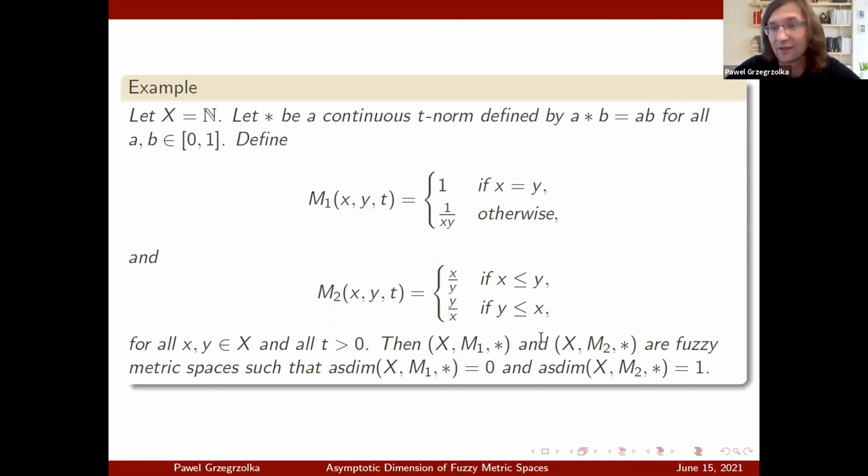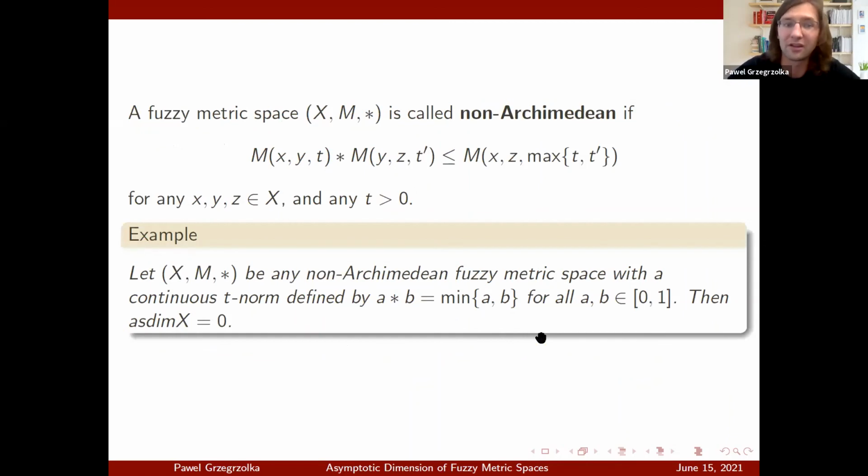And the final result of today that I wanted to share with you: it is true for metric spaces that non-Archimedean metric spaces have asymptotic dimension 0. Similarly, non-Archimedean fuzzy metric spaces have asymptotic dimension 0 if we define the continuous t-norm to not be the multiplication, but instead to be the minimum of a and b.